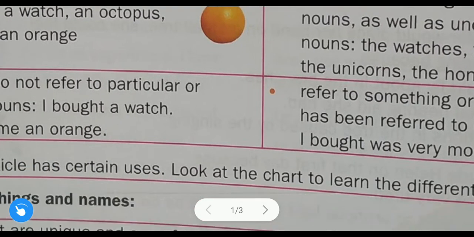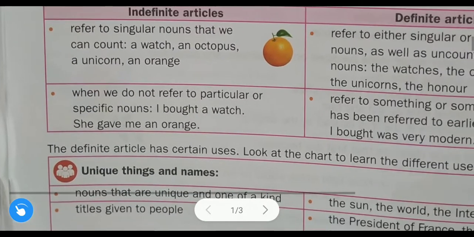Now let us discuss the second rule which is given in this table. Here it is given, when we do not refer to a particular or specific noun, we use indefinite articles. So where do we use indefinite articles? What is the second rule? Listen carefully.